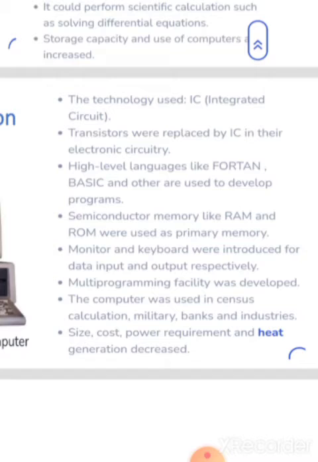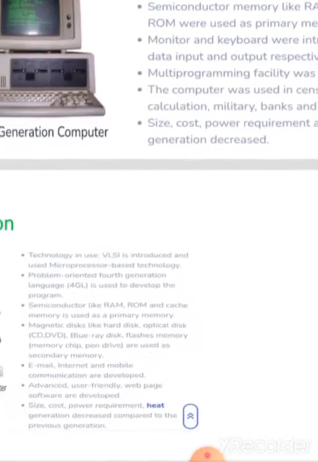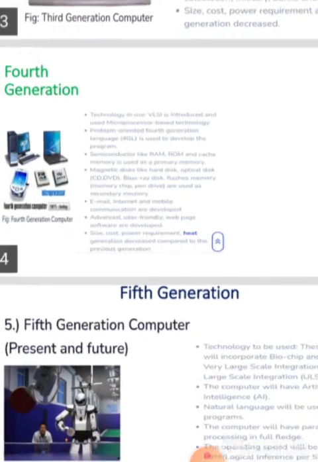Semiconductor memories like RAM and ROM were used as primary memory. Monitor and keyboard were introduced for data output and input respectively. Multi-programming facility was developed. The computer was used in census, calculation, military, banks and industries. Size, cost, power required and heat generation decreased. Okay, now next is the fourth generation.